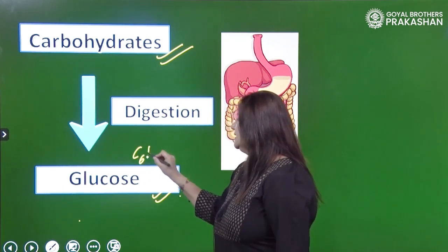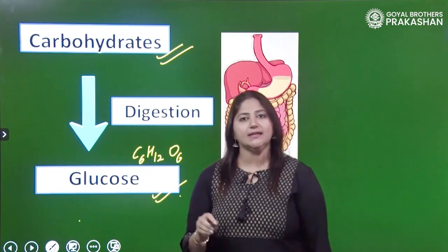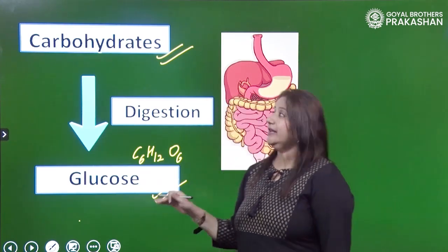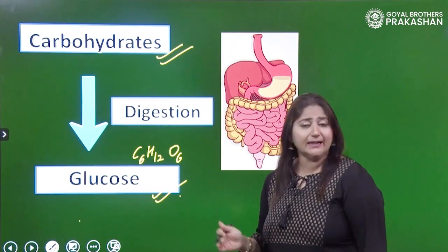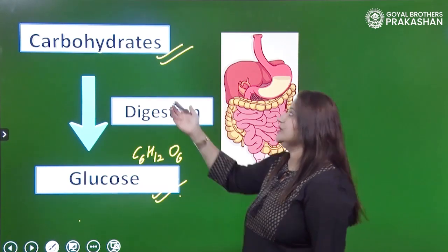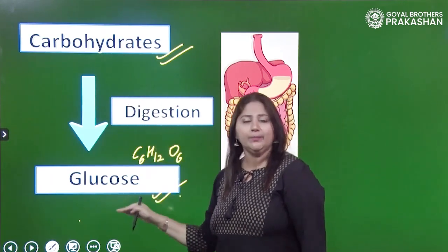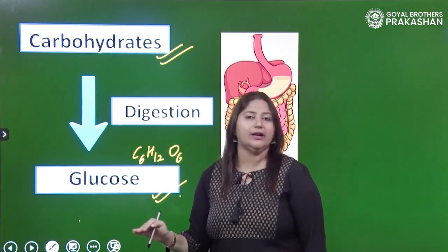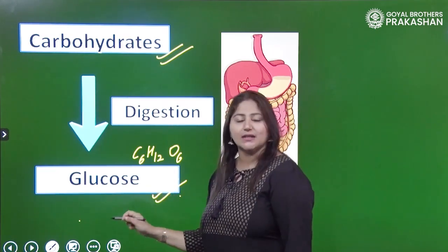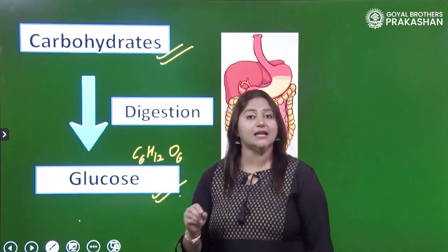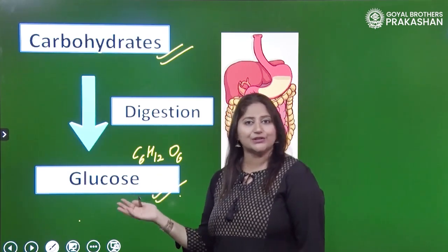It is C6H12O6. So, glucose is the main product here, and if it is formed here, is it a new substance? Definitely it's a new substance. Initially it was a complex substance like carbohydrates, and now the end product of digestion of carbohydrate is a simpler substance, which is glucose. The formula is C6H12O6. So, definitely it is a chemical change.